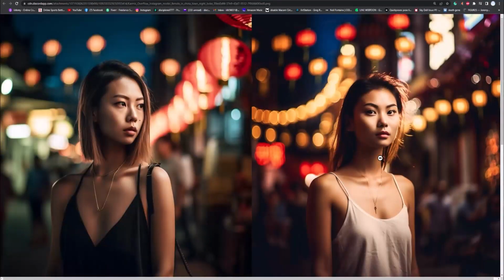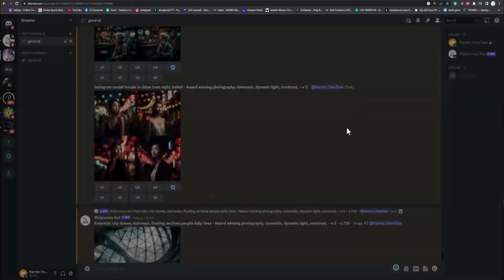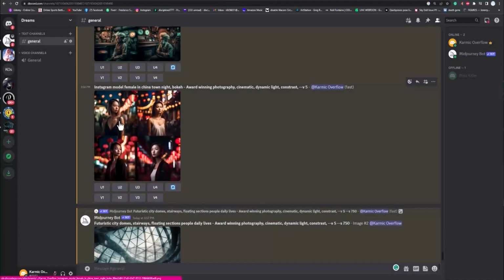So look at that. Got some beautiful Chinatown photos, and I didn't have to say close up, but I could have. Now, if you say close up shot, you're not going to have as much of the body showing. If you want more body showing, you can say full body or something like that. Or if you want closer, you can say close up shot, and then you can also put different aspect ratios to push that. So if I wanted more of her body, I could probably put in a longer aspect ratio, like a 2:3.